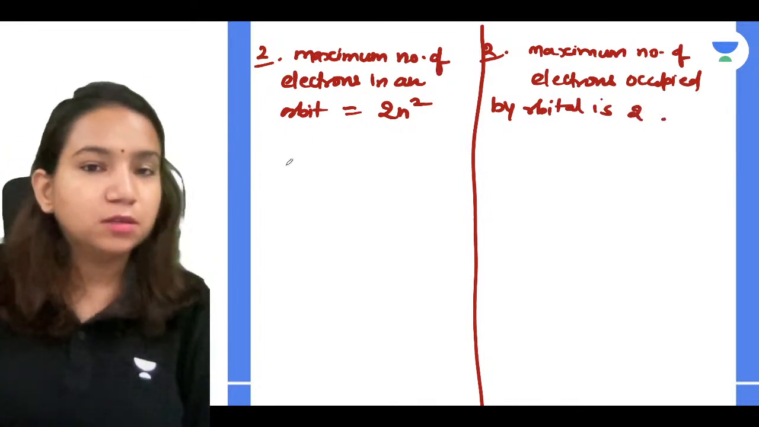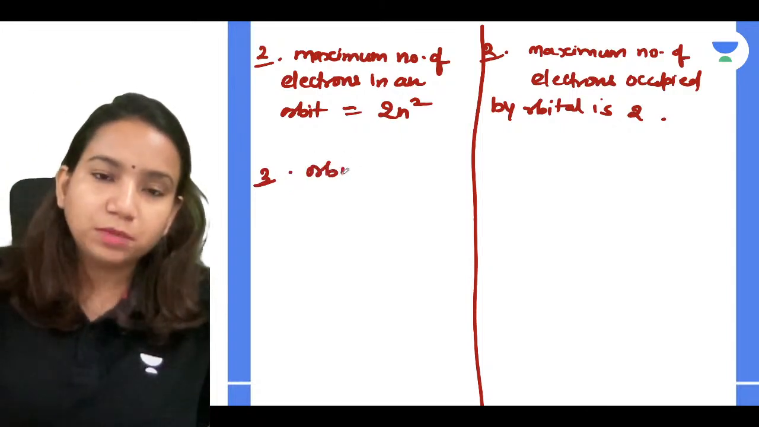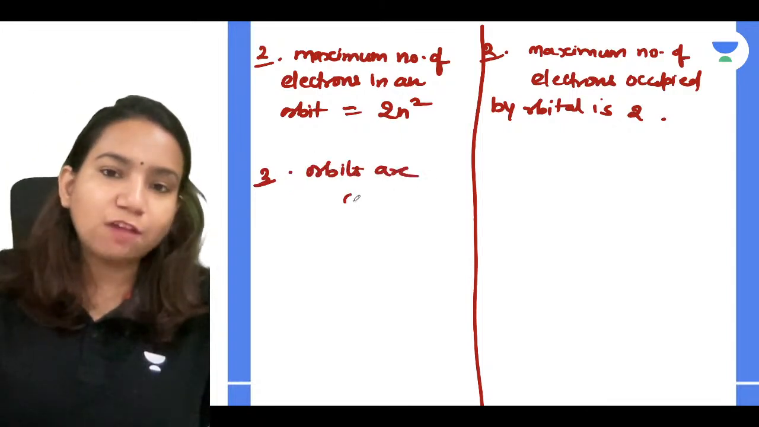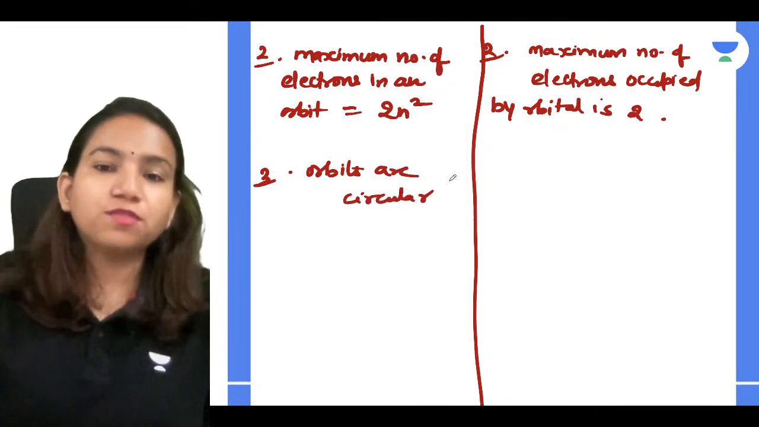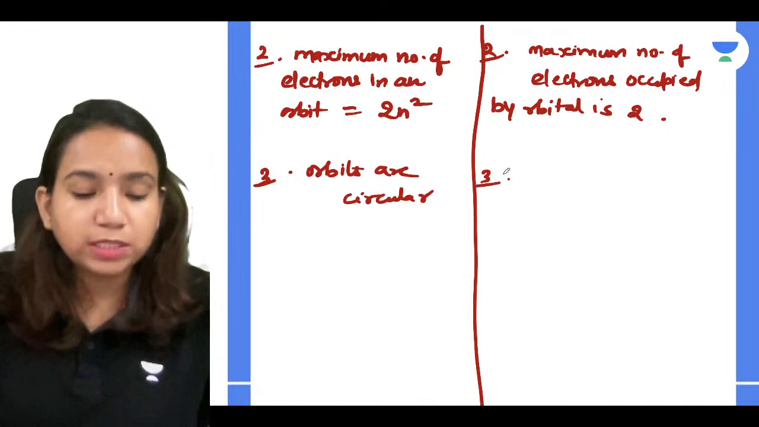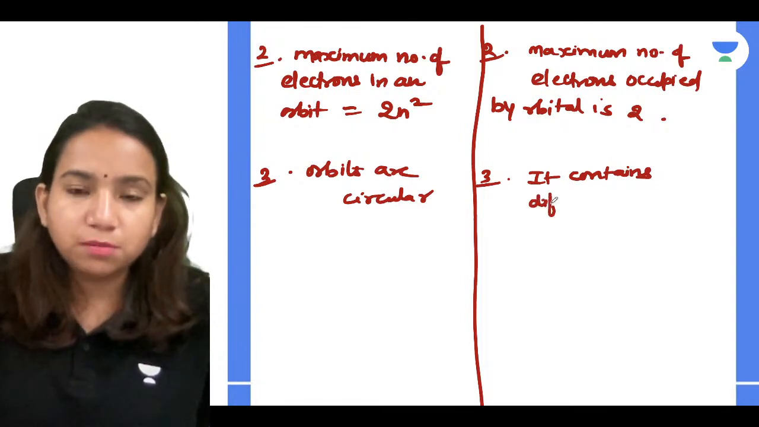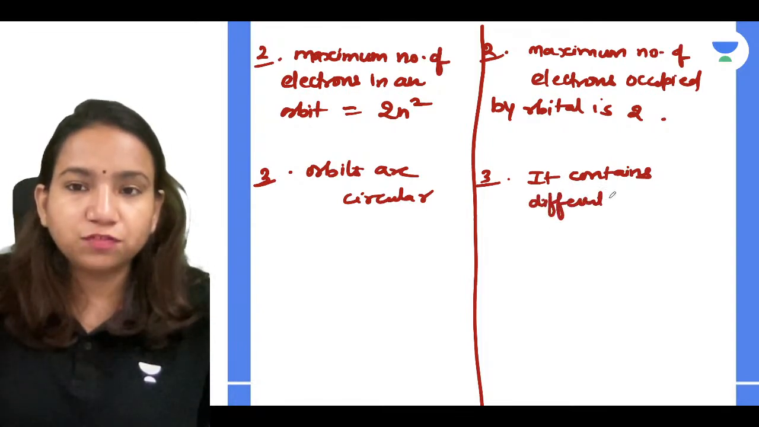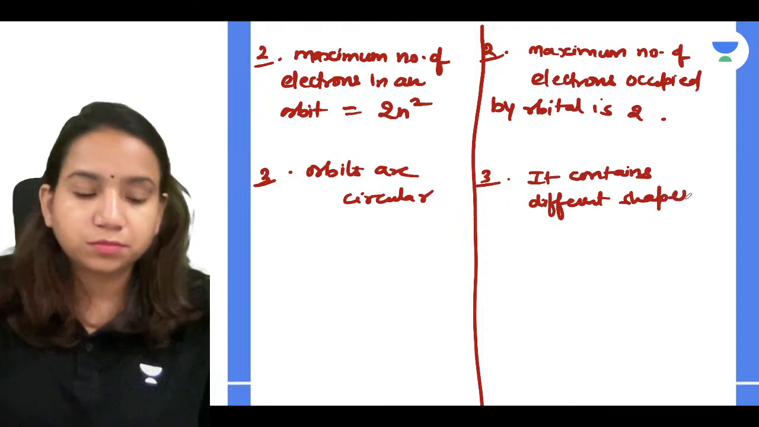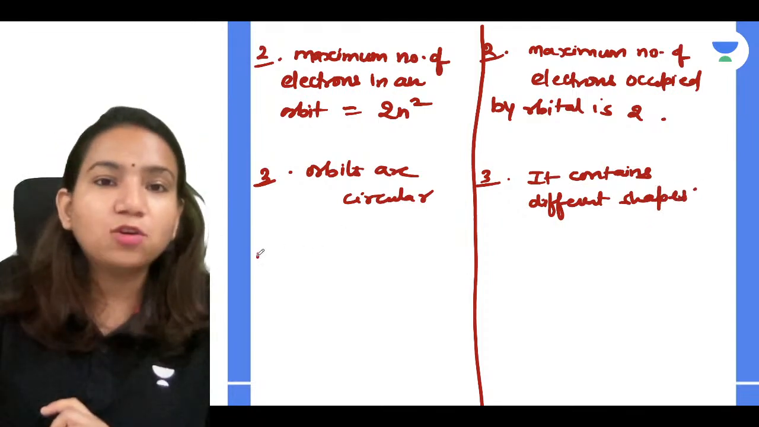Now orbits are circular only. They don't have different shapes, but orbitals are found to be in different shapes. It's very simple: S is spherical, P is dumbbell, D is double dumbbell, and like that. So it contains different shapes. Very good.